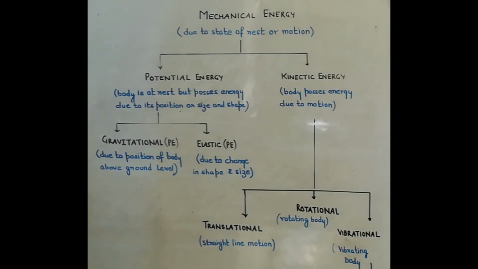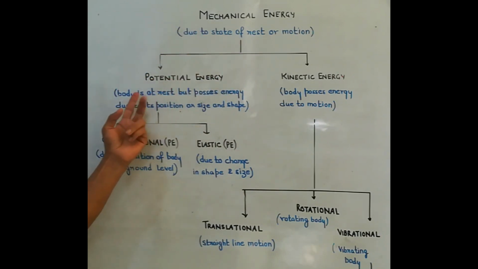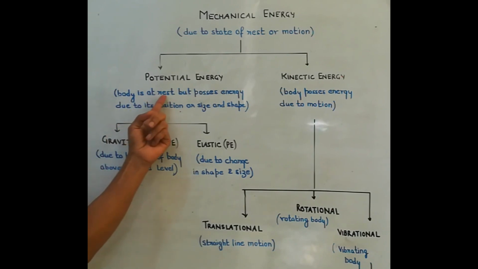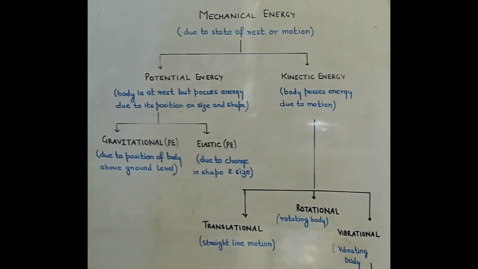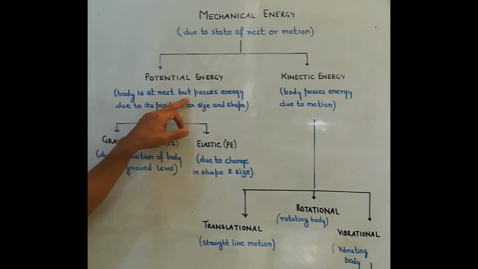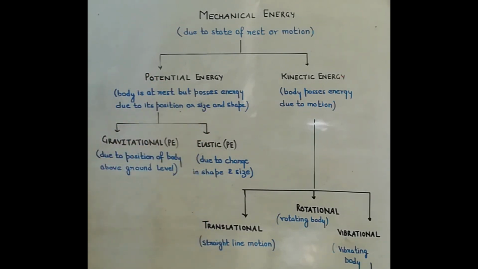Now here we have used these two words, body in a state of rest or motion. The energy which a body possesses being at rest is called potential energy. What is potential energy? When the body is at rest, but it possesses energy due to its position or size and shape, then that energy is called potential energy. And if the body is in motion, then the energy possessed by the body is called kinetic energy.